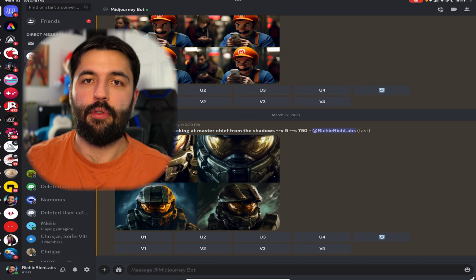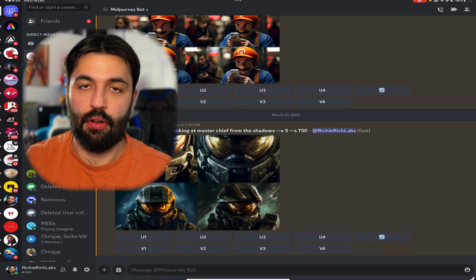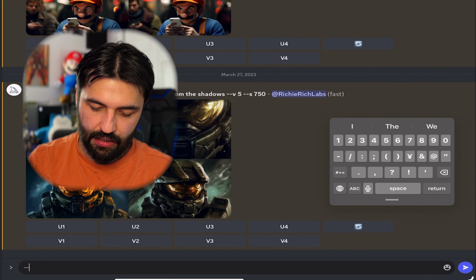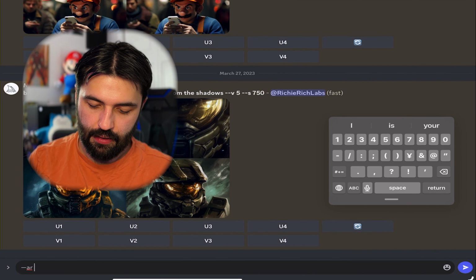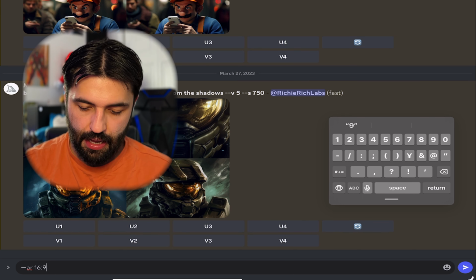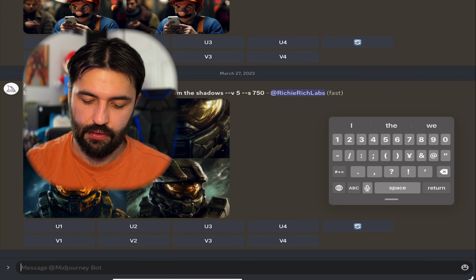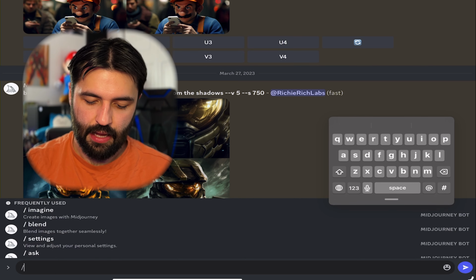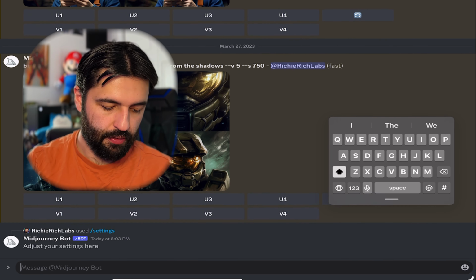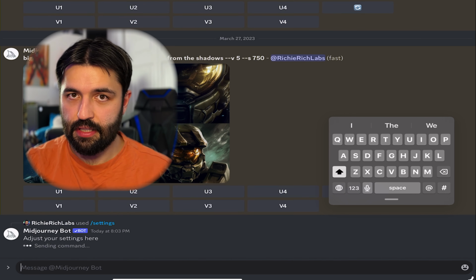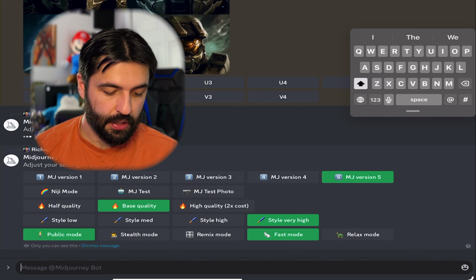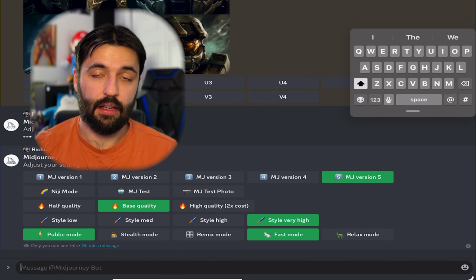As I mentioned before, you can change the aspect ratio of your images. Just type in --AR and then the aspect ratio that you want your art to be created in. A cool little trick here for advanced users is /settings, and in here you're able to look up all your settings, like which version of Midjourney you want to use, and the base quality costs twice.